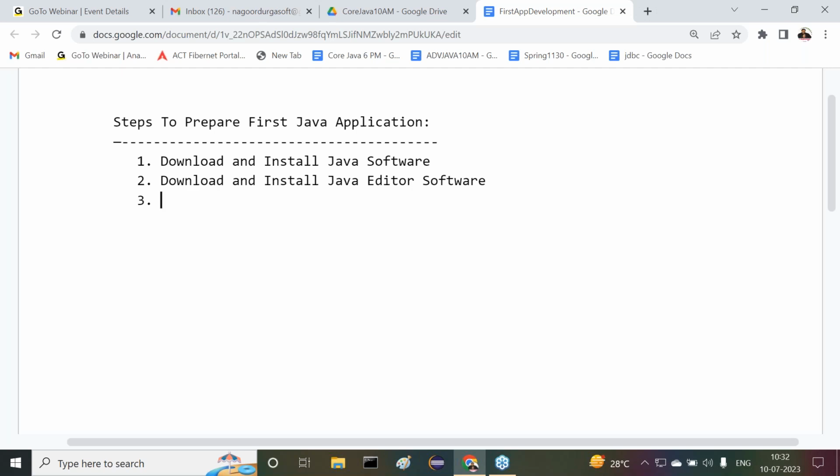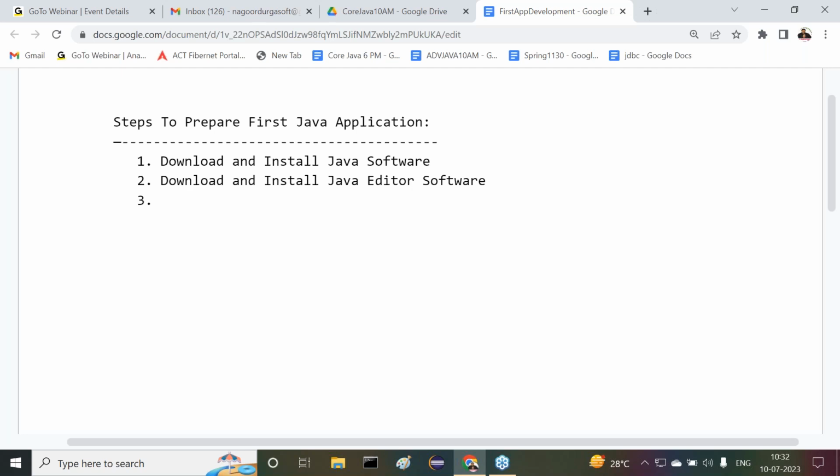JVM is required. To compile a Java program, what is required? Java compiler is required. How we are able to get these two? By installing Java software only. When we install Java software, these tools here we are able to get. Then only we are able to compile our program. Then only we are able to execute our Java application. Are all of you getting it or not? Okay, leave this one. Next one is, what is the purpose of the Java editor? To write a Java program, to save the Java program in our system, we require what there? Java editor. So many editors are available, that I will discuss with you in the future.